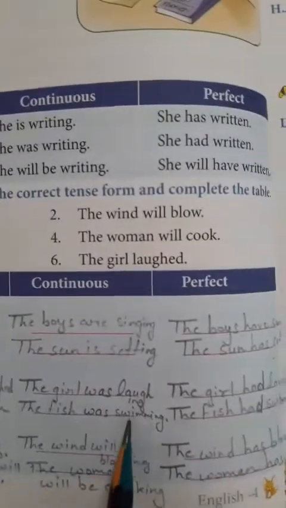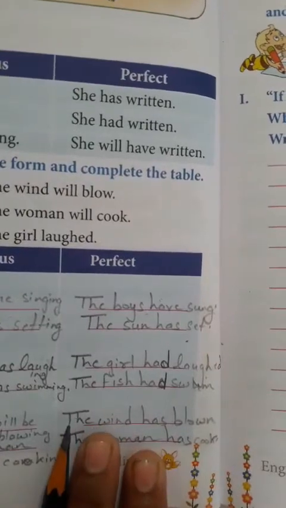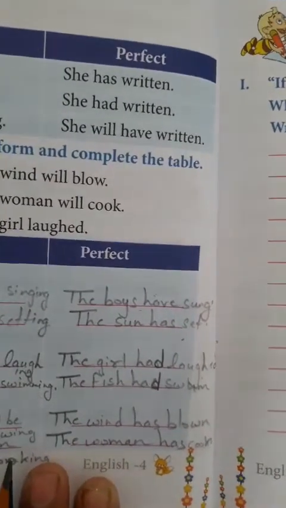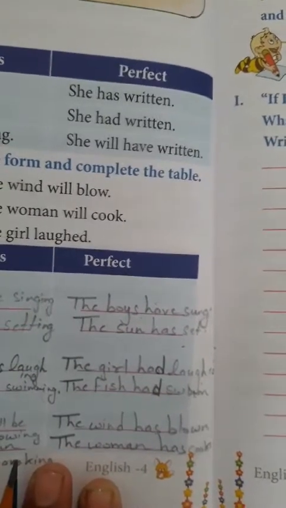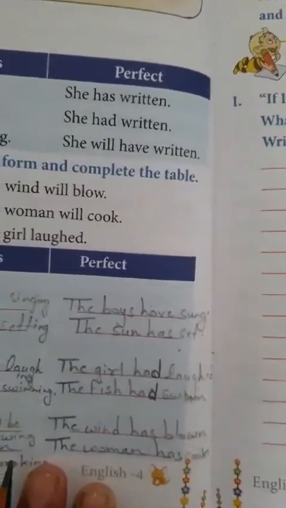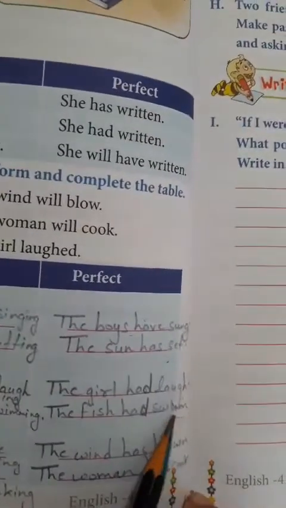Next sentence, the fish swam. What's going to be? The fish was swimming. And the same sentence in the past perfect tense will become the fish had swum. The fish had the third form of the verb. Okay, swim, swam, swum, S-W-U-M. This is U-M.